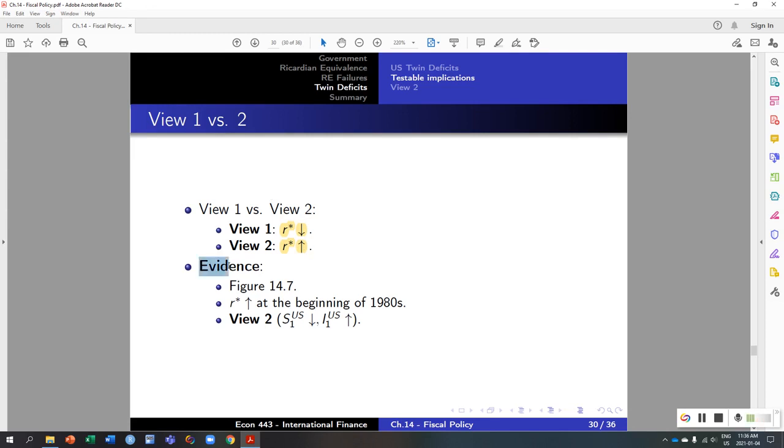So the evidence again of the real interest rate is in figure 14.7, and we can see that starting at the beginning of the 1980s, the interest rate was actually increasing, which lends support to view 2. In other words, domestic factors are responsible for the deterioration in the US current account in the 1980s. So either an increase in investment or a decrease in savings, which could be part of the government savings.